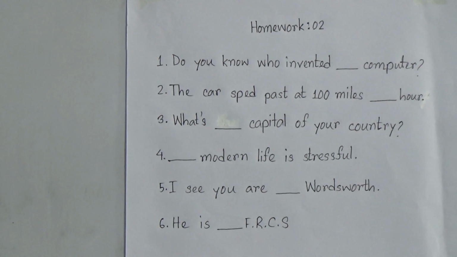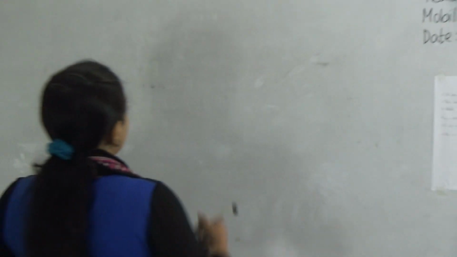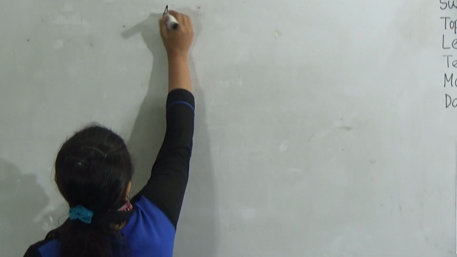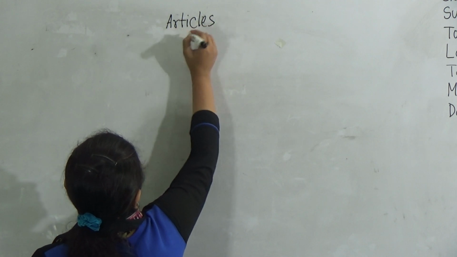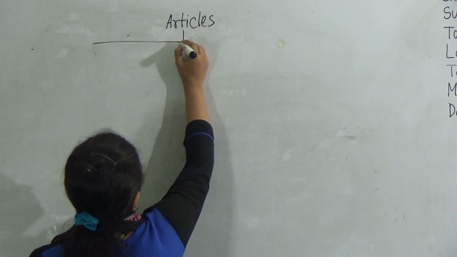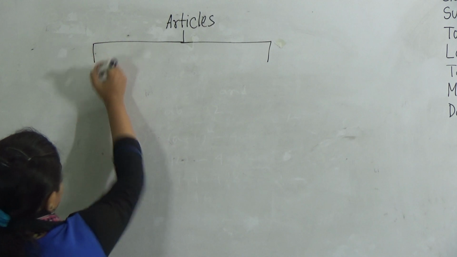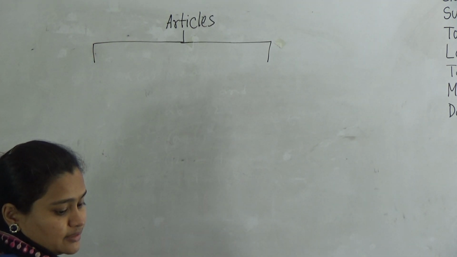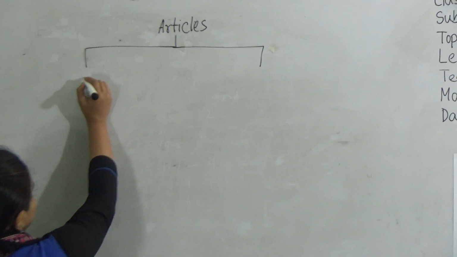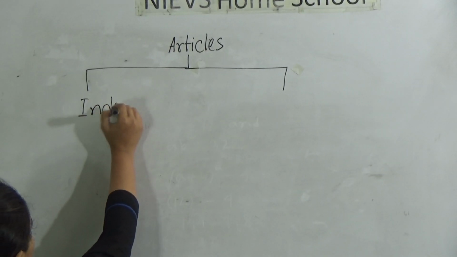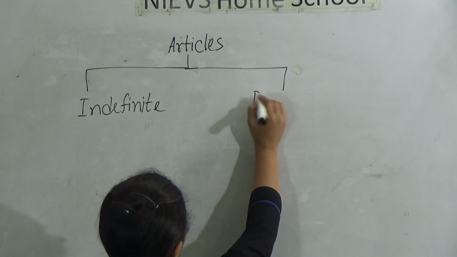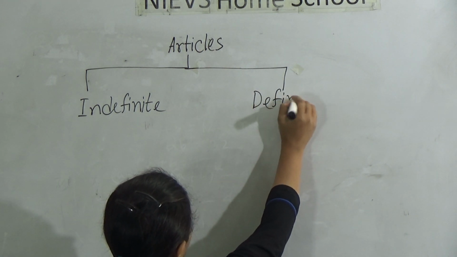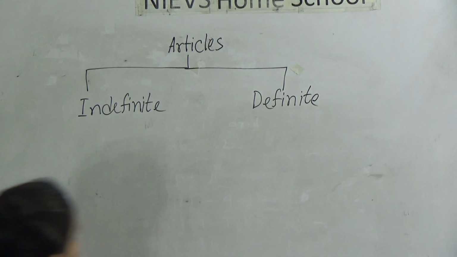So articles, we all know about that, and there are 2 types of articles, right? Our today's topic is articles, and there are 2 types of articles. And what are they? Yes, indefinite article and definite article. Indefinite, and another one is definite.